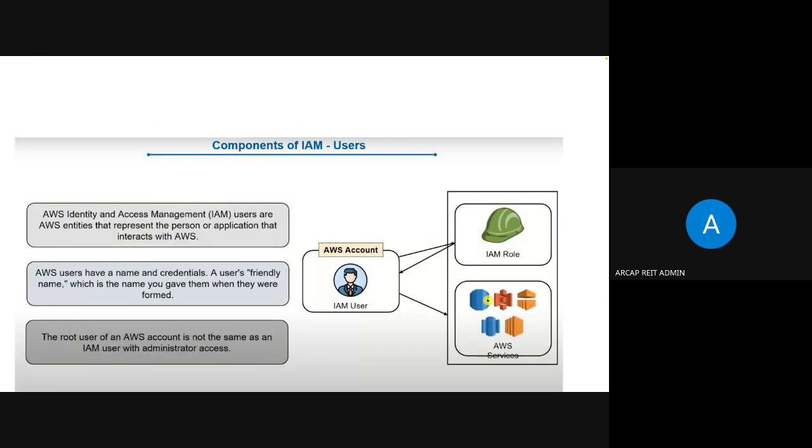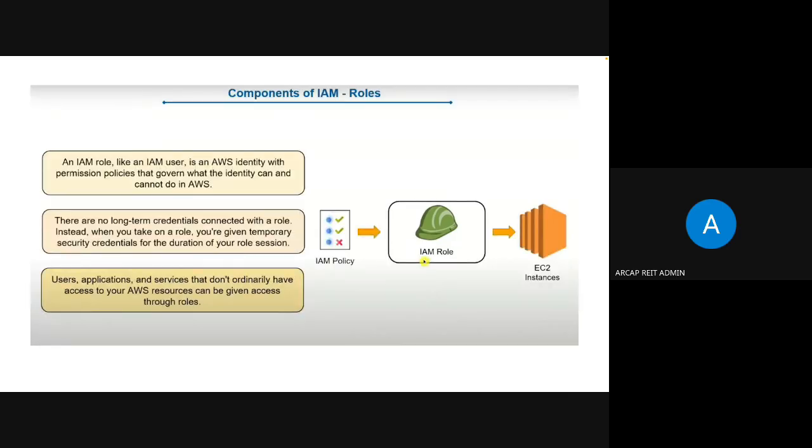Then we have discussed IAM users. Users means they are not individuals. That may be a person or an application which is trying to access the resources. Then we discussed the roles. Based on the permissions and actions to be performed, we will create a role. Like a developer is a role, a cloud engineer is a role, and a project manager is a role. Like that, we'll create a role and specify what permissions he has, what he can do or cannot do in the particular AWS resources. That will be specified with the policy, and we'll assign that policy to that particular role.